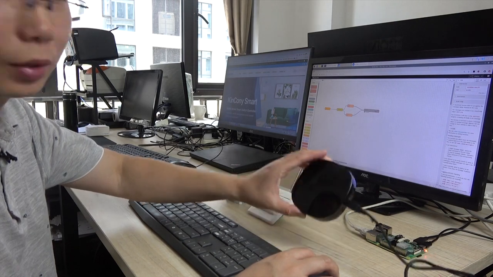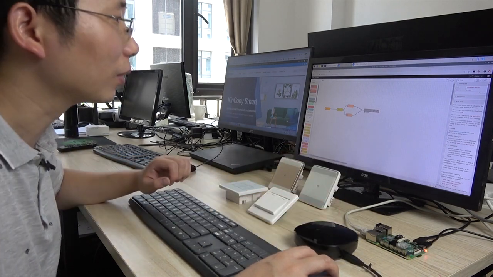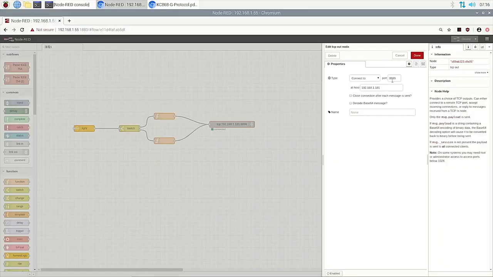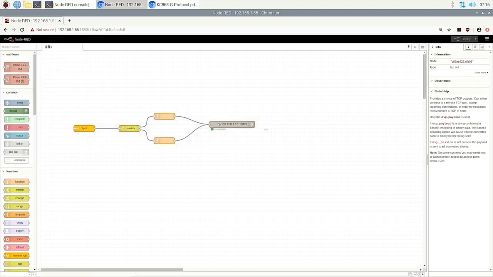We use the TCP out node. With TCP out, we can connect to the port and the IP address, so it's also very easy. We already understand the IP and the port. The important thing is that we need to send the on command and the off command.